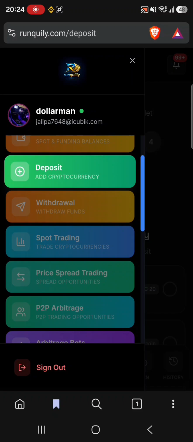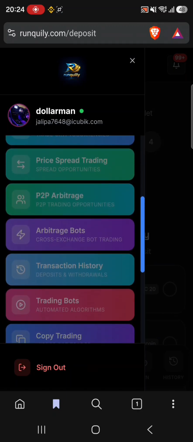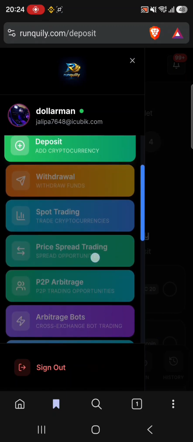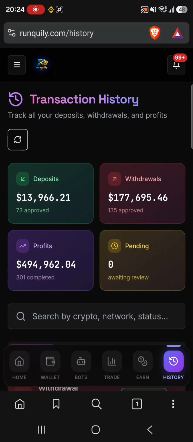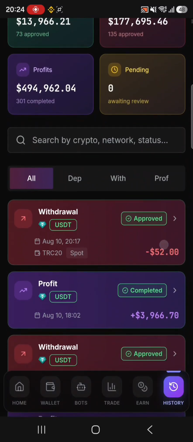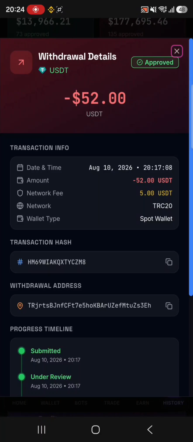So I have 2 trades remaining today, receiving in my external wallet, and also I'll make arbitrage bots. So let me go to withdrawal, or I can just check in transaction history here, and I check the withdrawal 52. Very nice, very nice. 52, that is August 10 2026, time is 2017, and mine is 2024.